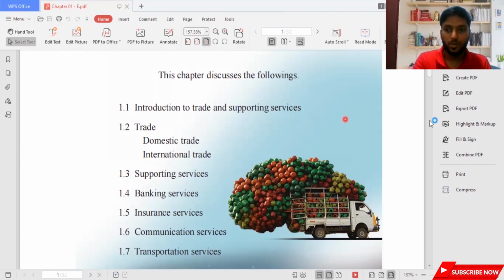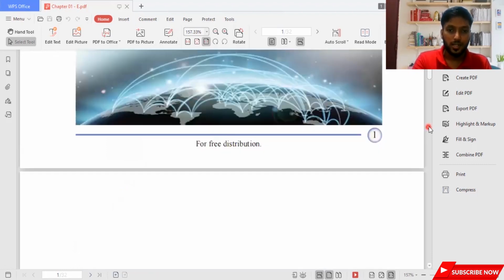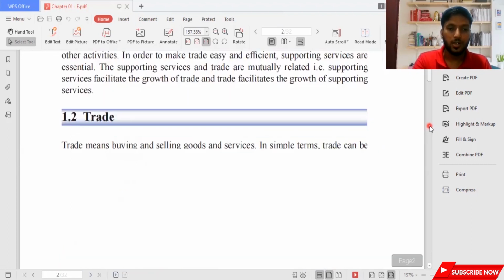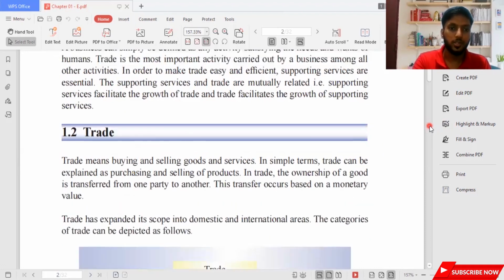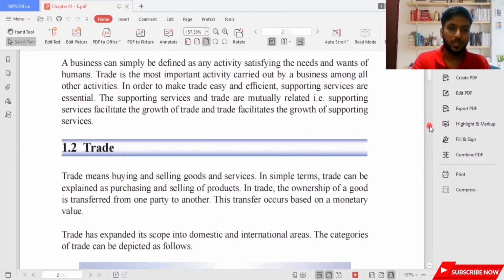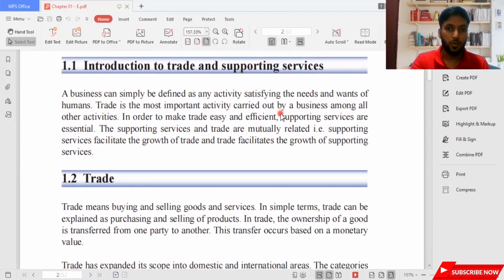Anyway guys, let's move on to the point we want to discuss. This is the introduction to trade and supporting services. You might see here, what is trade? If you want, I can read this.